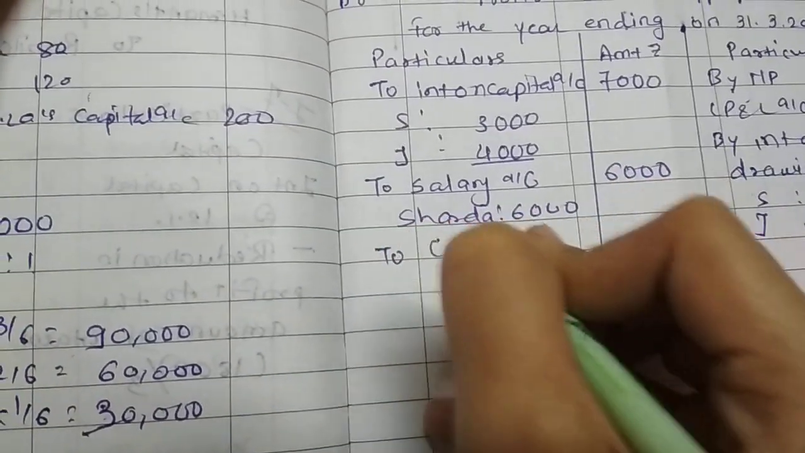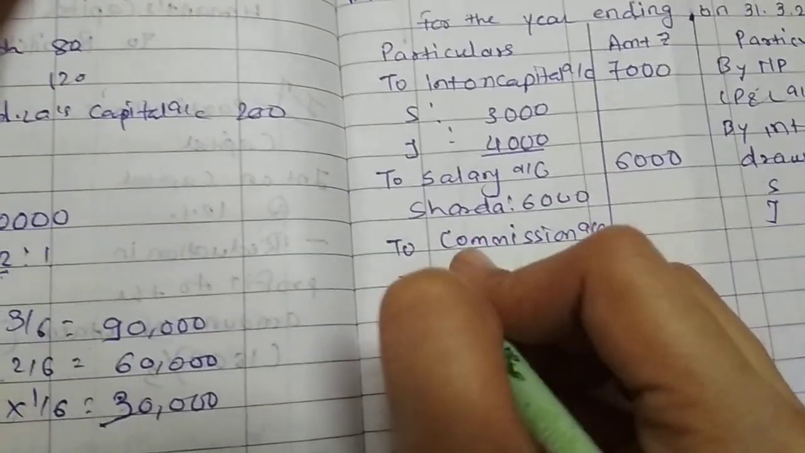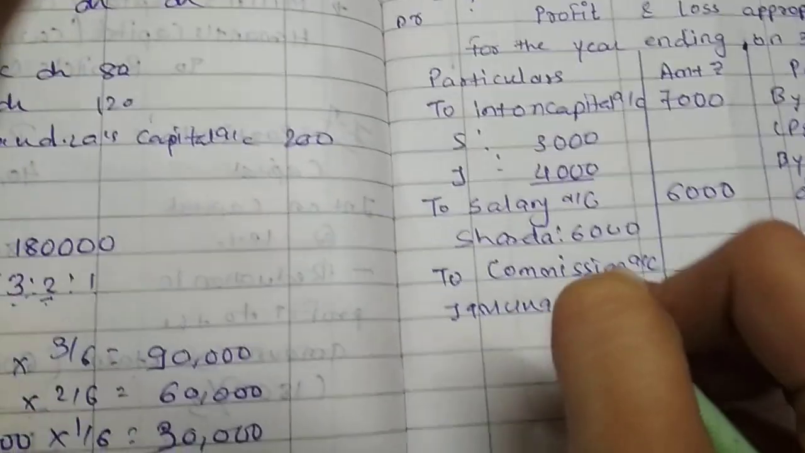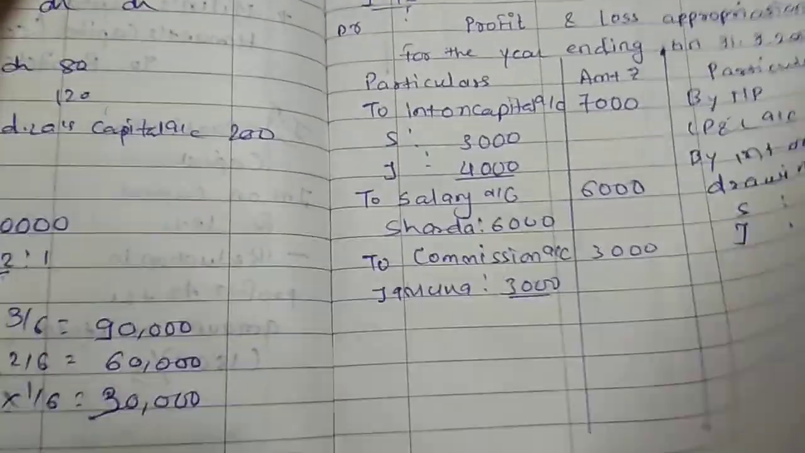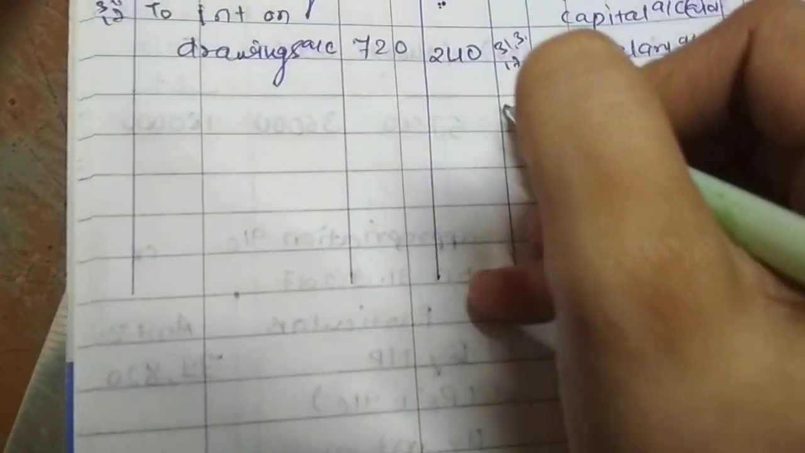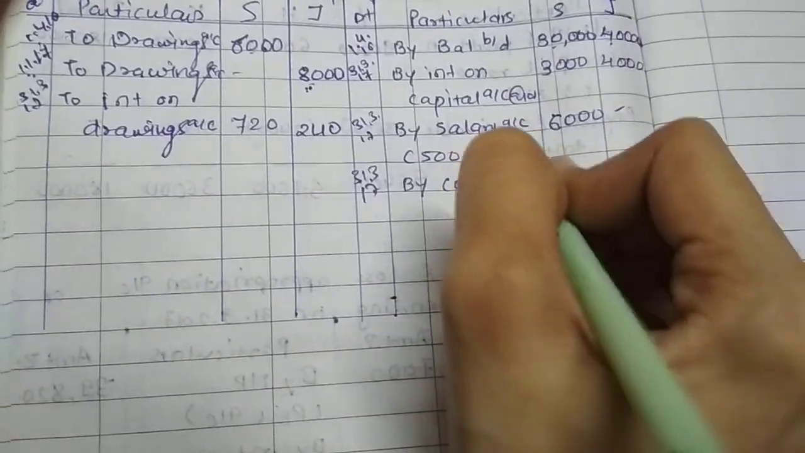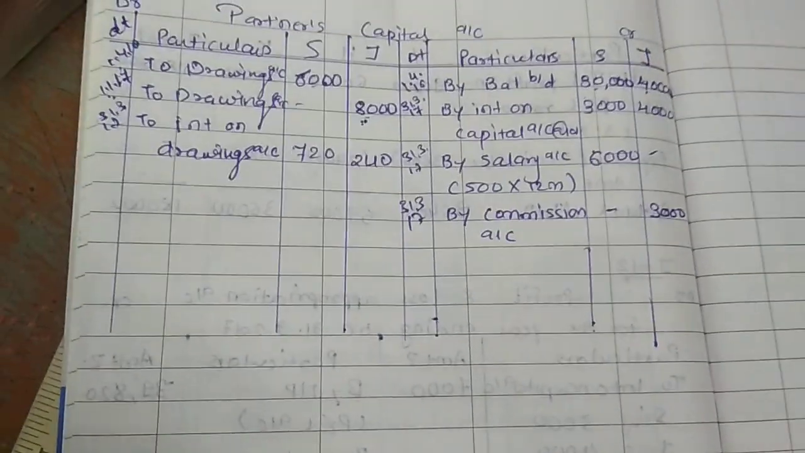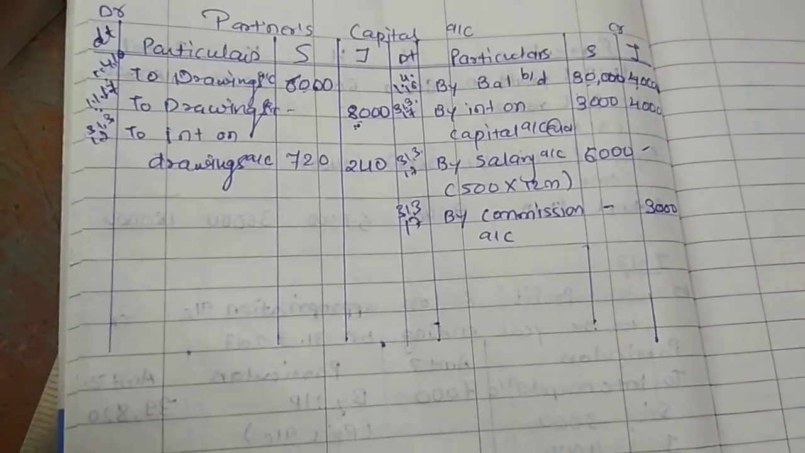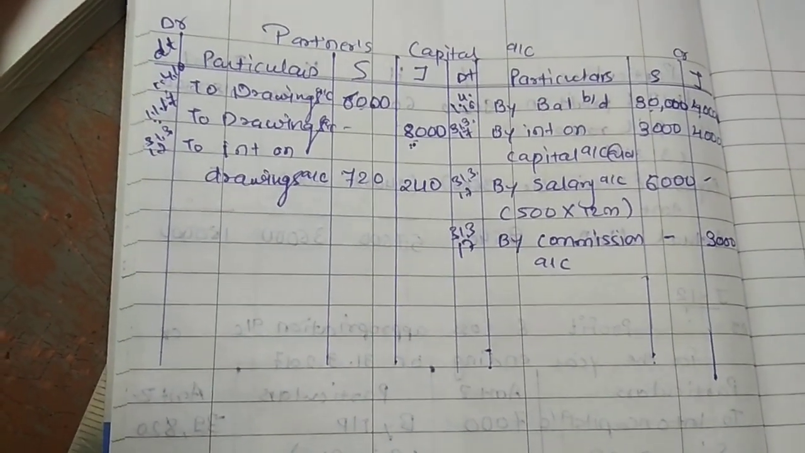Then next is commission payable to Jamna. So to commission account, it will be recorded on debit side of P&L appropriation because it is an expense of business and income of partner. So 3,000 inner column, 3,000 outer column. And second treatment on partners capital credit side by commission account, 3,000 in Jamna's column.